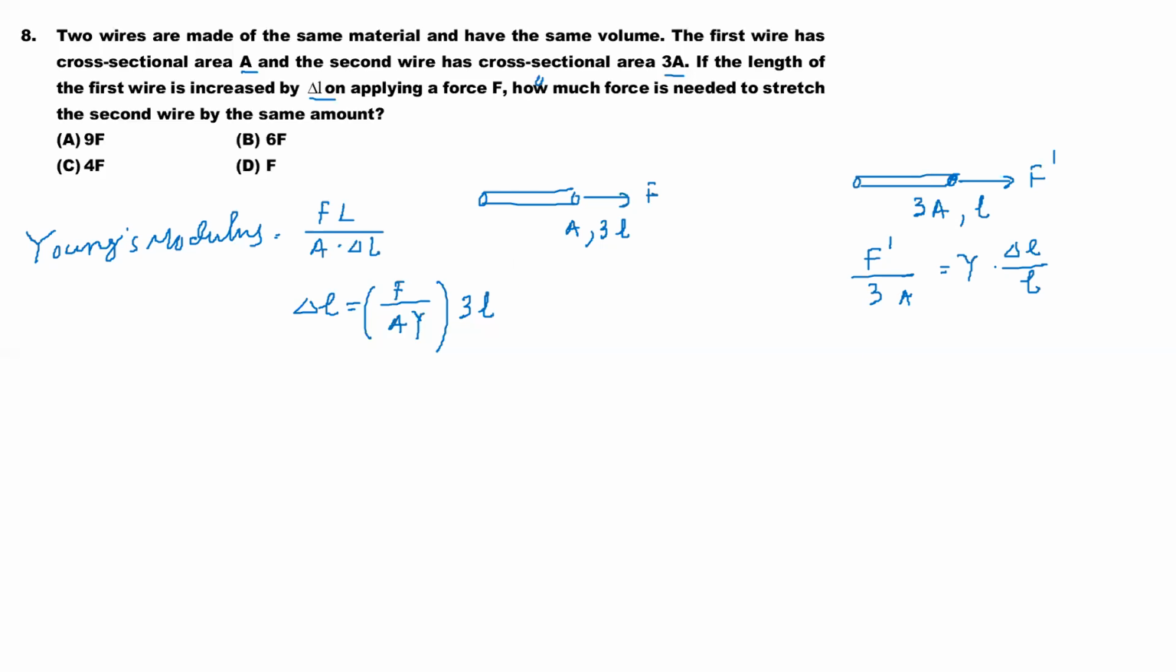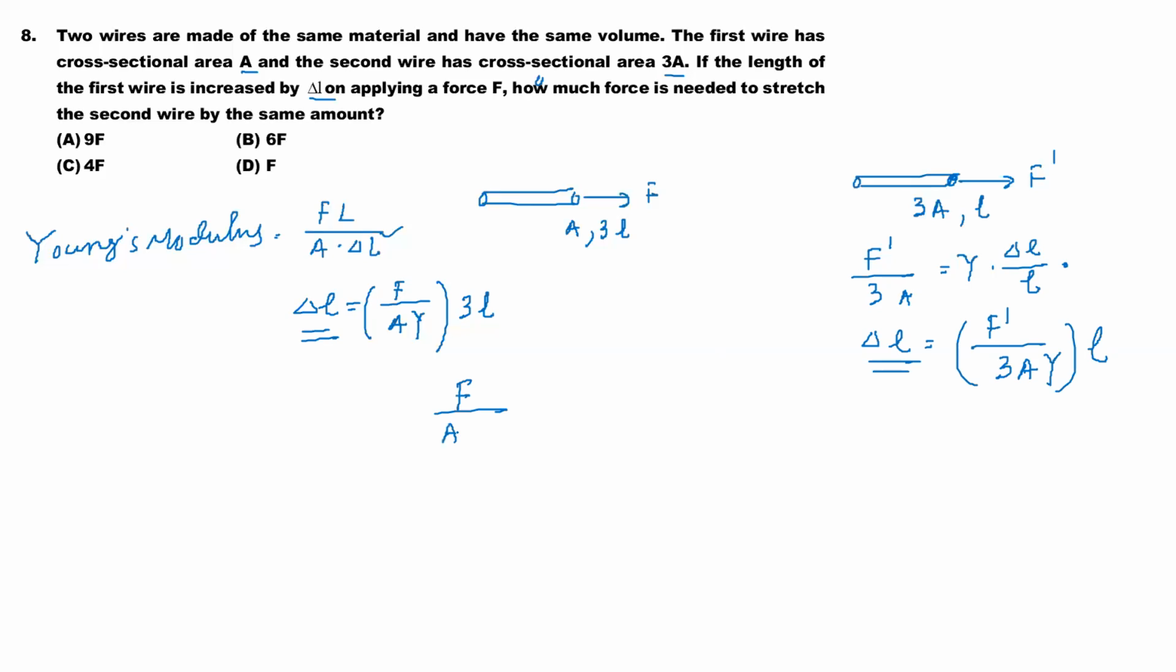I took delta L by L to that side, so it is L by delta L, so that I could compare it with the other one. Yes or no? So from here, students, delta L is equal to F dash divided by 3A into Young's modulus into L. So this is one equation. In both cases we need the same elongation, so that's why we make delta L separate. Compare both equations and you can see the relation between F and F dash.